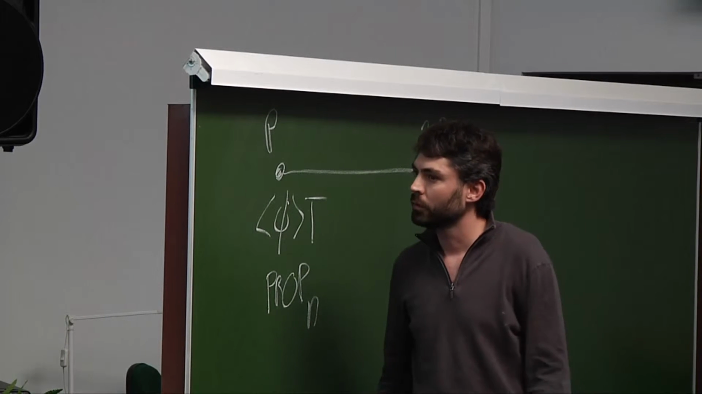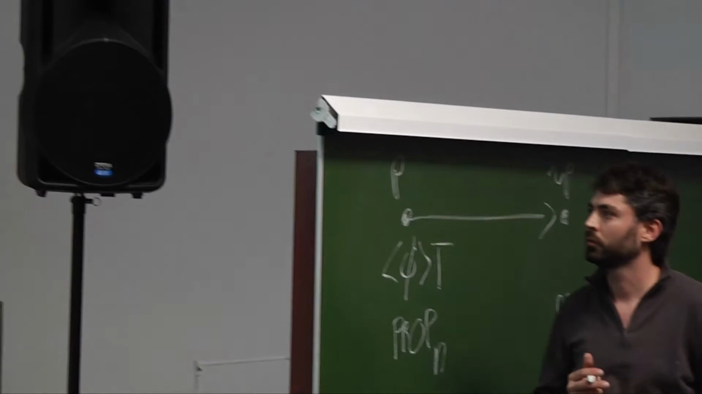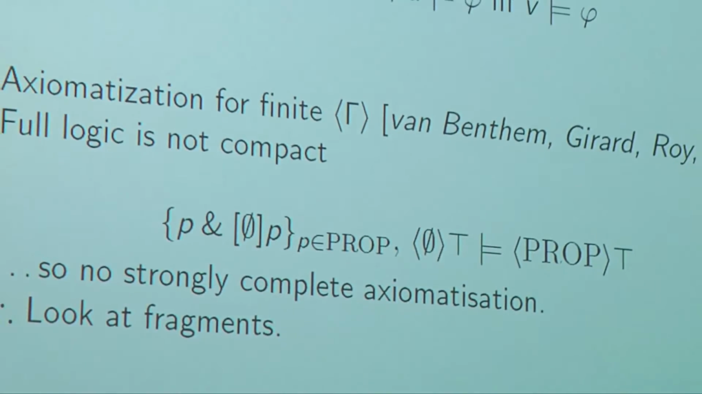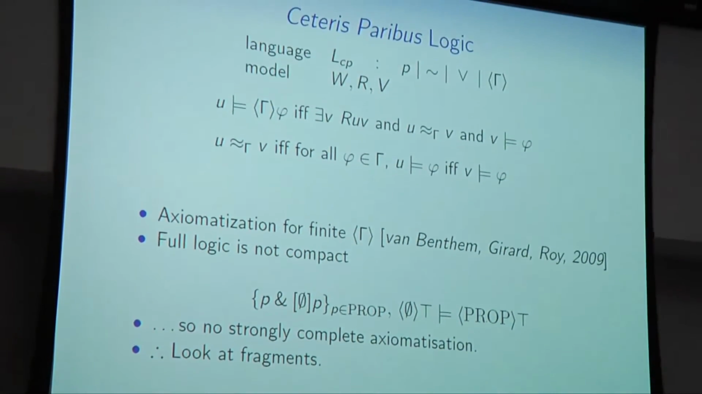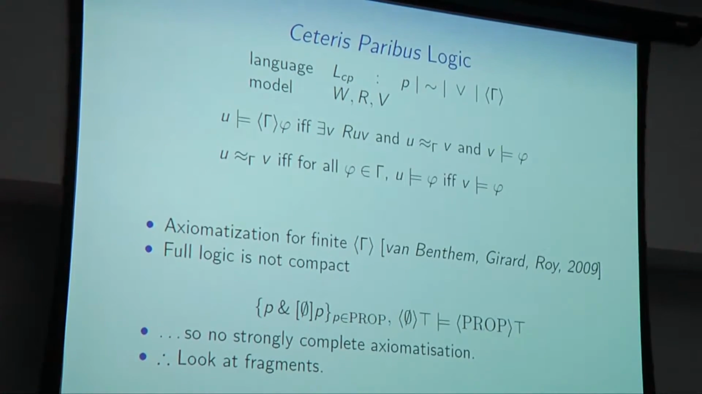So the consequence of this, of course, is that we can't get any strongly complete axiomatization for our logic. We don't know the solution about weak completeness, by the way. So what we're going to do is look at various fragments where we can prove something interesting.